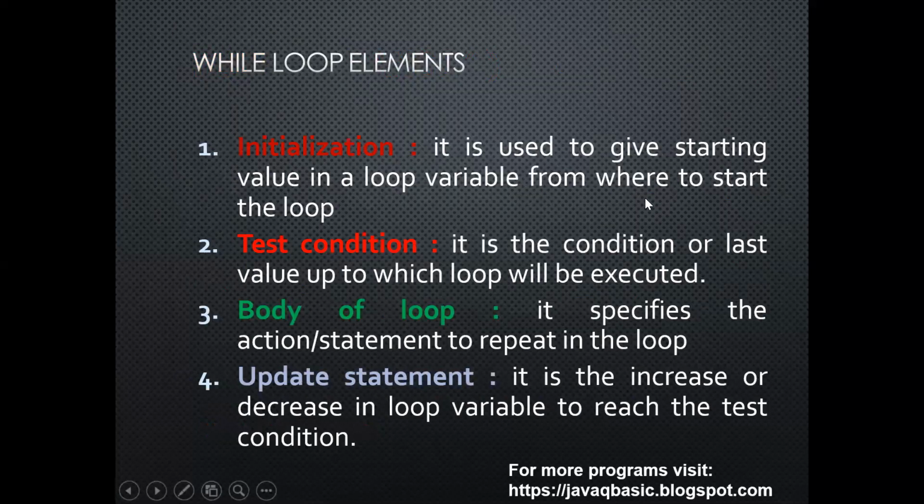While loop elements. Initialization: it is used to give a starting value to a loop variable, from where to start the loop. Test condition: it is the condition or last value up to which the loop will be executed. Body of the loop: it specifies the action or statement which will be repeated in the loop. Update statement: it is the increase or decrease in the loop variable to reach the test condition. That means the counter variable.